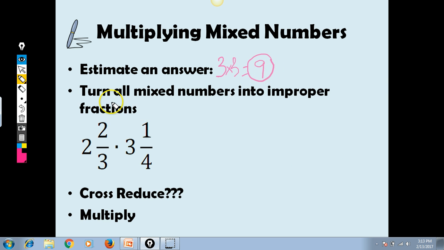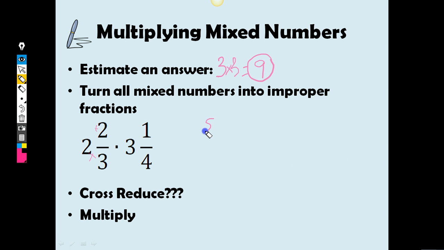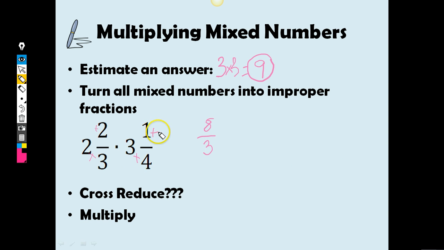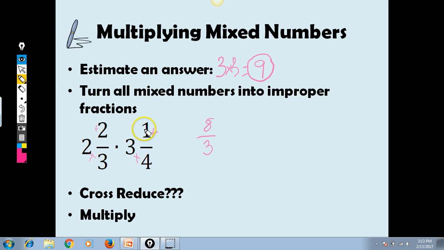So the first thing I'm going to ask you to do is turn all your mixed numbers into improper fractions. Right from the get-go, let's turn them into improper fractions. And if you remember how to do that, we multiply the whole number times the denominator, and then add the numerator. So I would do 2 times 3 plus 2. So 2 times 3 is 6, plus 2 is 8. So I have 8 over 3. And then this one, I would have 3 times 4 plus 1. So 3 times 4 is 12, plus 1 is 13. So now I have 13/4.